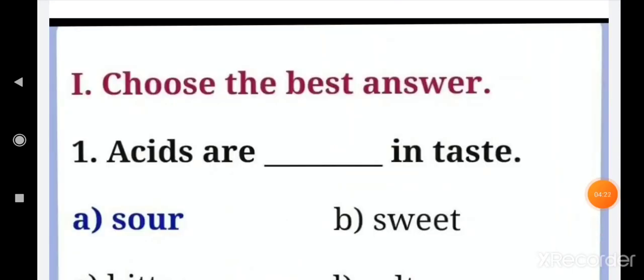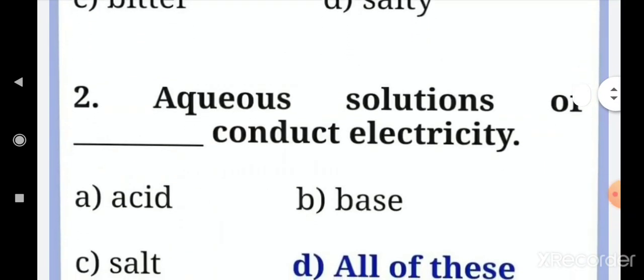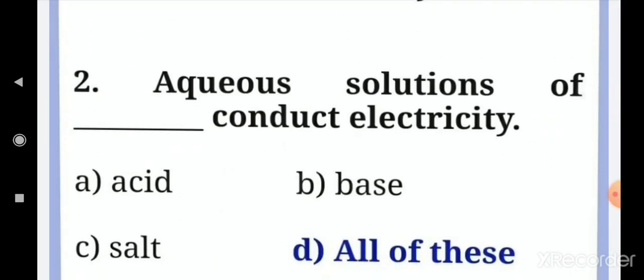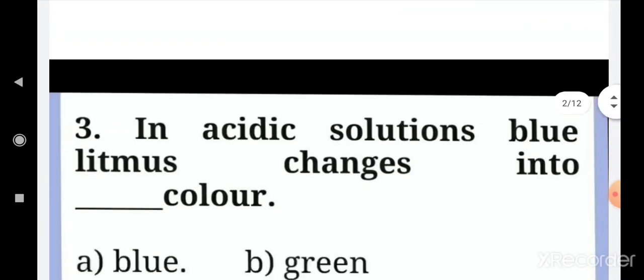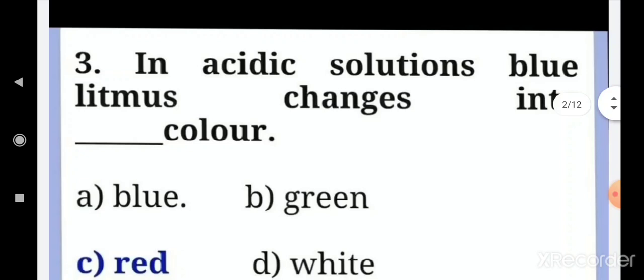First one, you already marked it: acids are sour in taste. Then second one, aqueous solution of acid, base, salt, all three of them conduct electricity. Third one, in acidic solution, blue litmus changes into red color. Base means it changes into blue color. Blue changing into red is acidic. Red changing into blue, that is base.